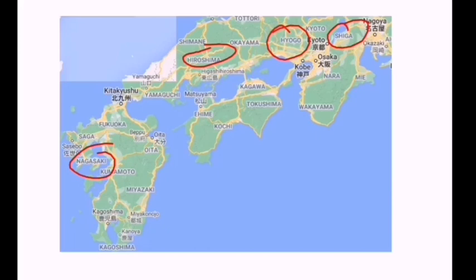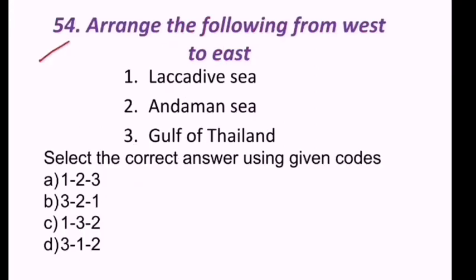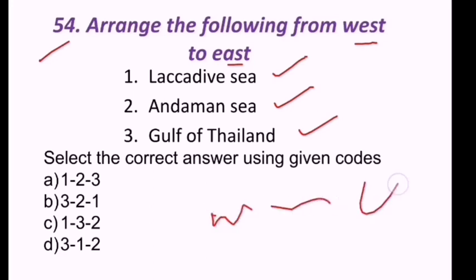The question asked for easternmost. This side is west, this side is east. So Shiga is the correct answer for this. Hence the correct answer is D, that is Shiga. 54th question. Arrange the following from west to east. Lakshadweep Sea, Andaman Sea, Gulf of Thailand. Arrange these from west to east.